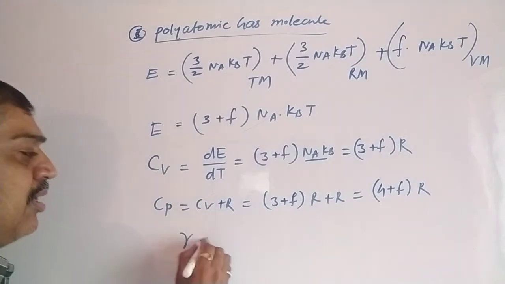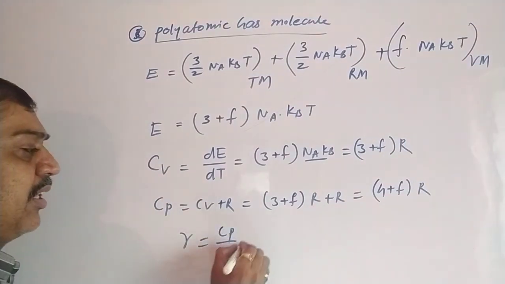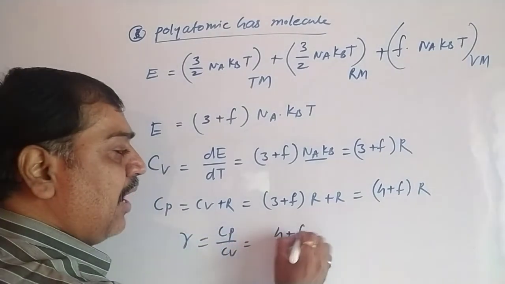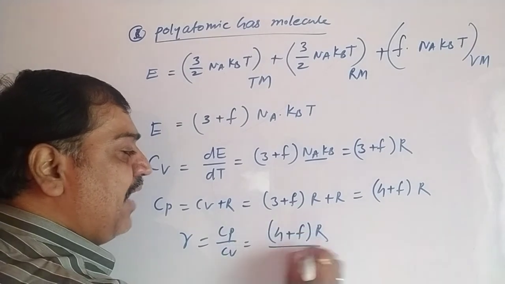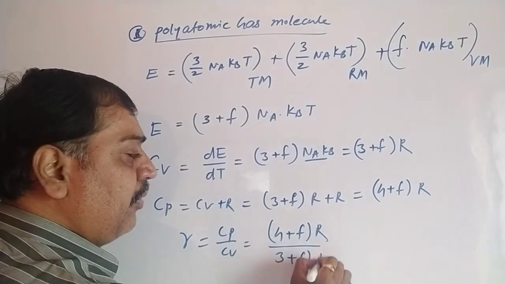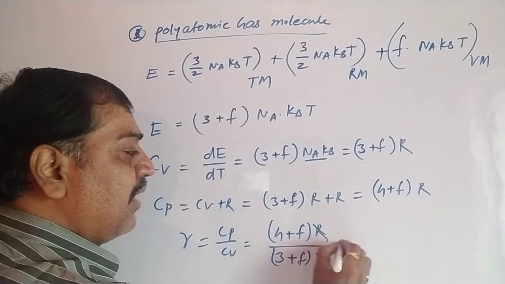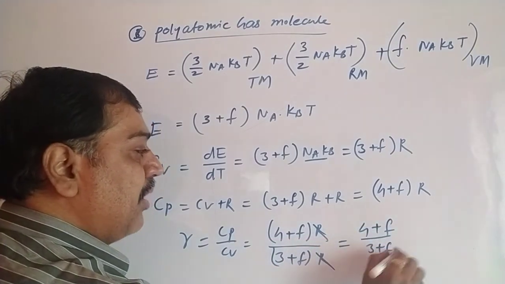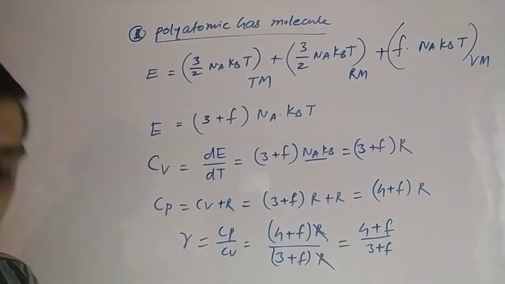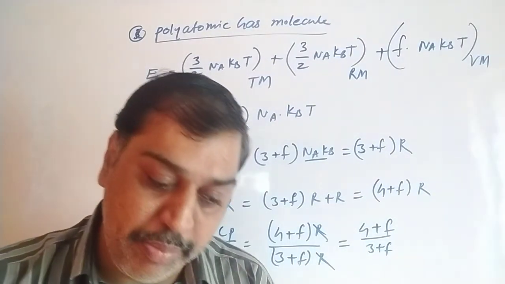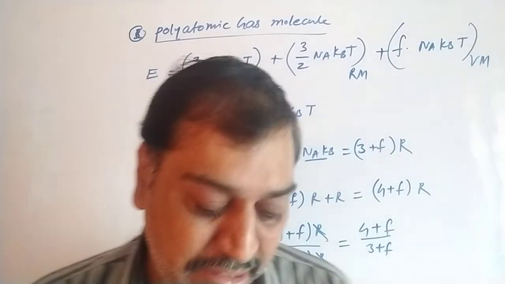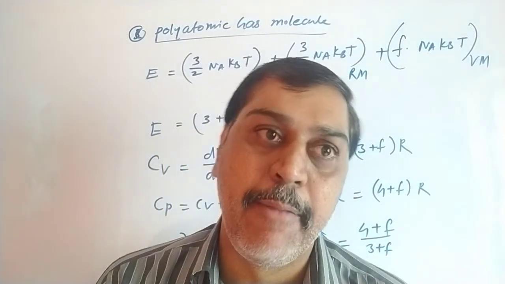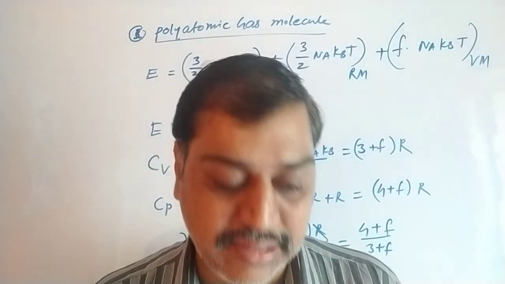What is gamma? Cp by Cv. So here Cp is 4 plus f into R divided by 3 plus f into R. This R gets cancelled out. What we get is 4 plus f divided by 3 plus f. In this fashion, we have derived this equation for the polyatomic gas molecule. So you have to remember this part because it is very important. It might be asked in the examination.